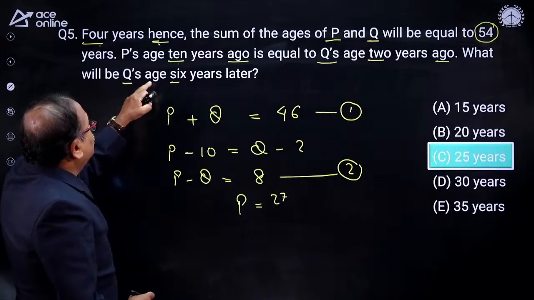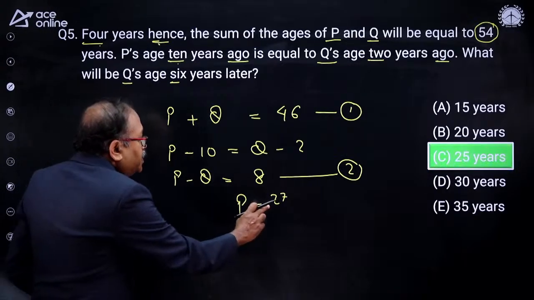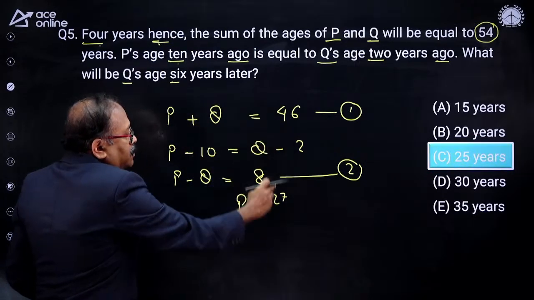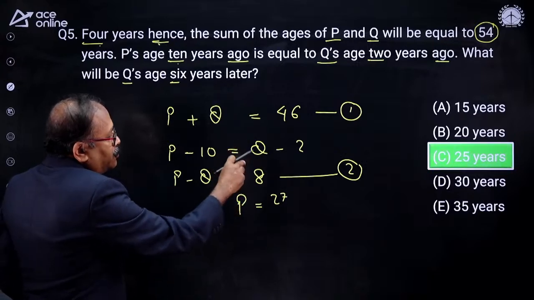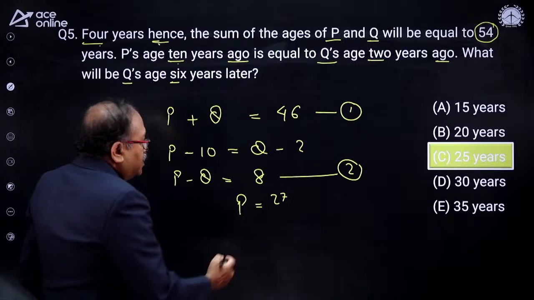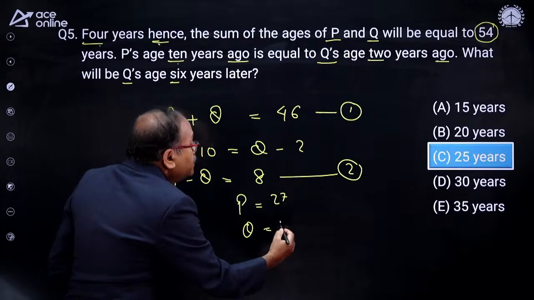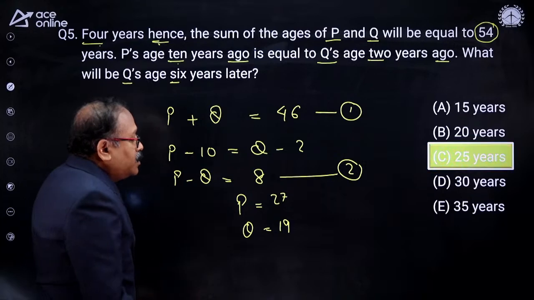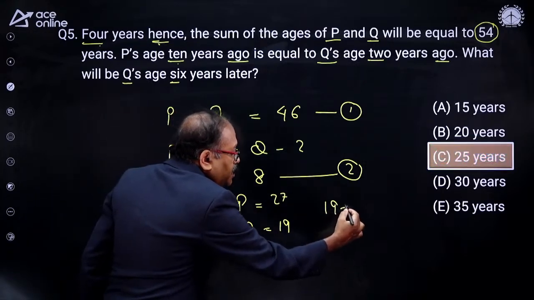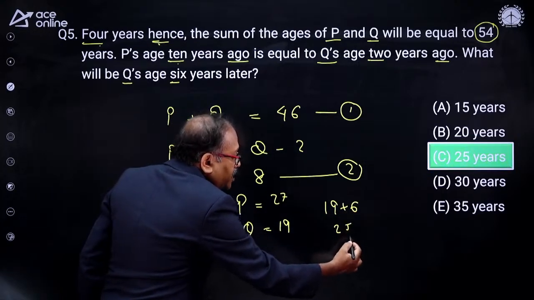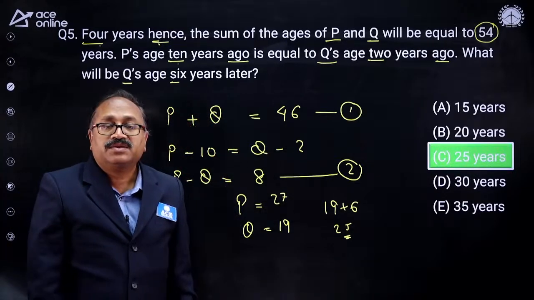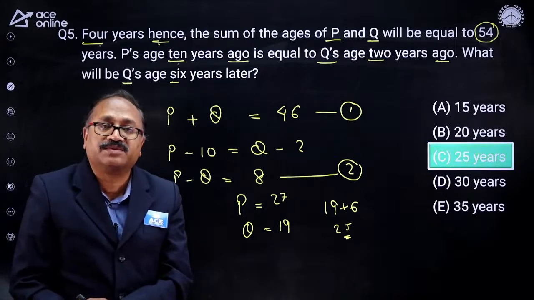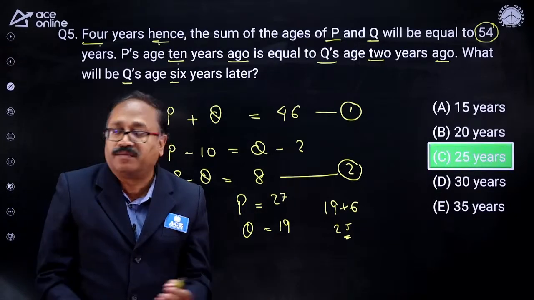Now the question asks for Q's age 6 years later. If P is equal to 27, what will be Q? P plus Q is equal to 46, so if I take out 27 from 46, then Q is equal to 19. And what will be Q's age 6 years later? My answer should be 19 plus 6, which is nothing but 25. That's your answer. So be comfortable, because one question from problems on ages comes in all the exams, let it be SSC or banking.